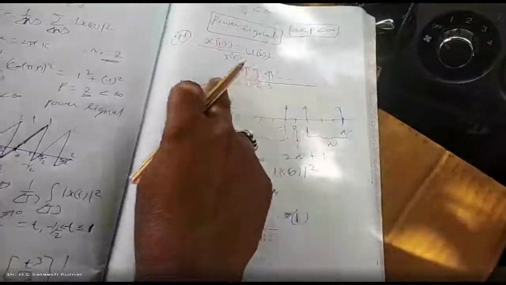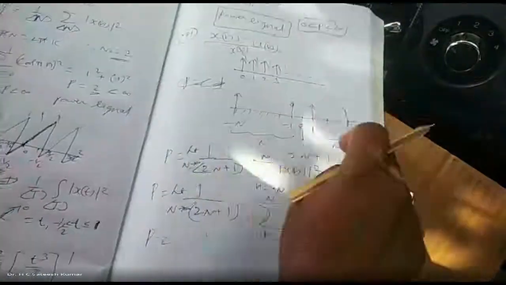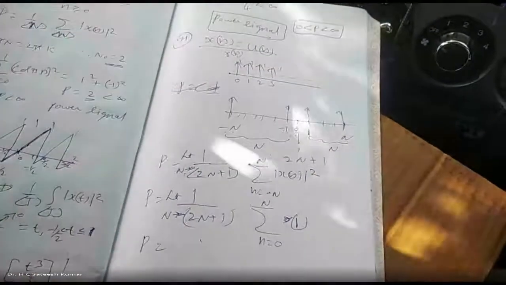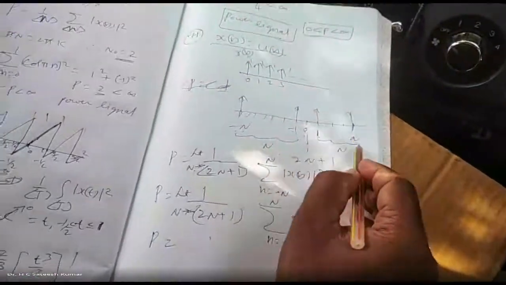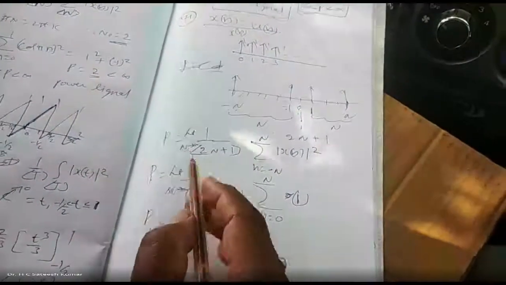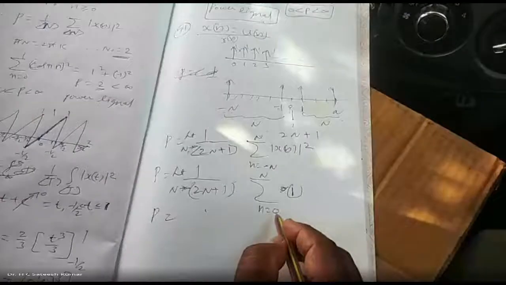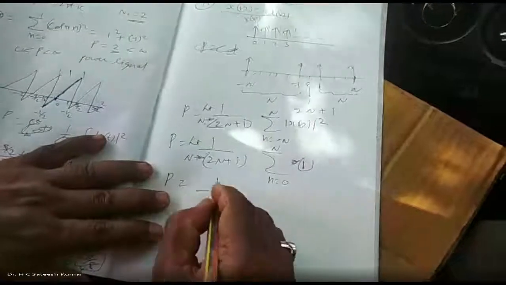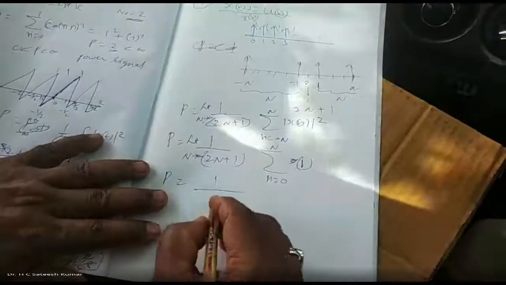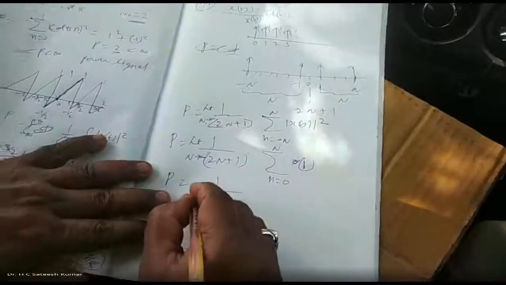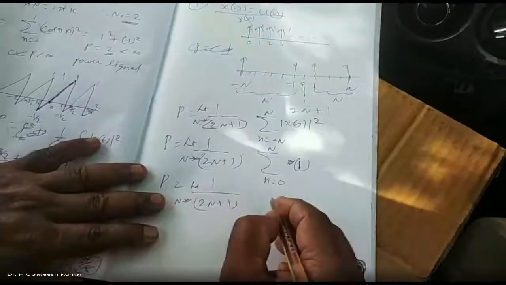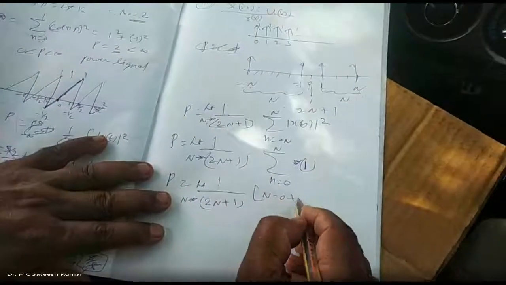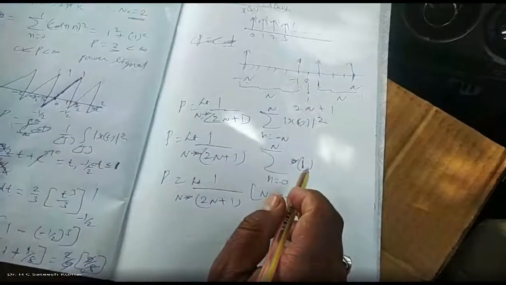But for power, if you take u of n, where the signal ranges from 0 to infinity, automatically you will get infinity. So if you want a finite value, what we take is 0 to n and n tends to infinity. We should carefully do this problem, right? So therefore, 0 to n, as n tends to infinity. Okay, 1 divided by 2n plus 1, limit as n tends to infinity, into upper limit minus lower limit: n minus 0 plus 1. B minus A formula, the seventh formula in the identities.